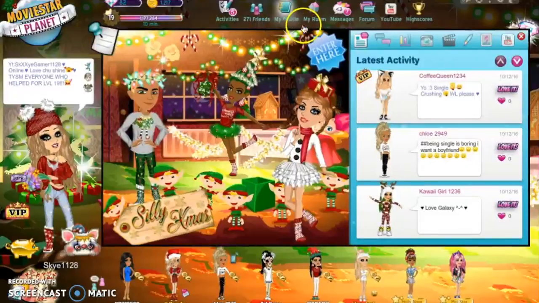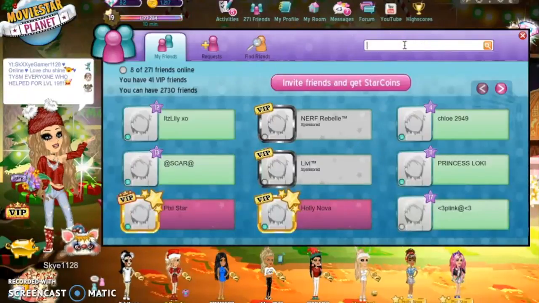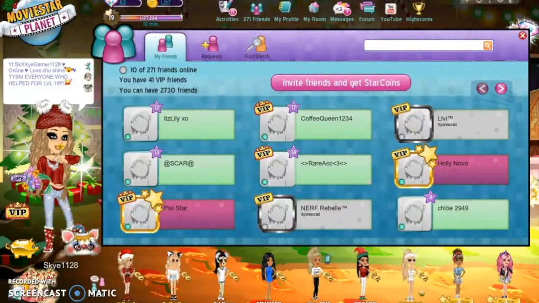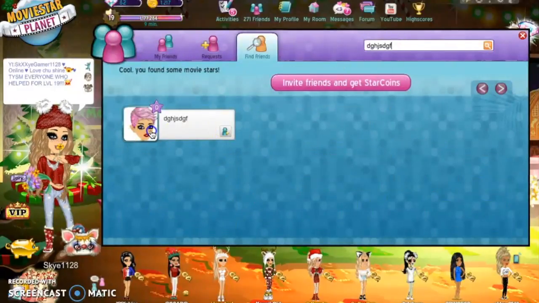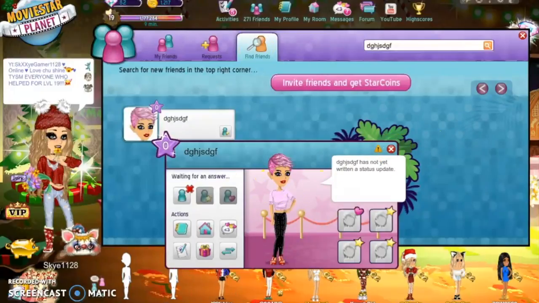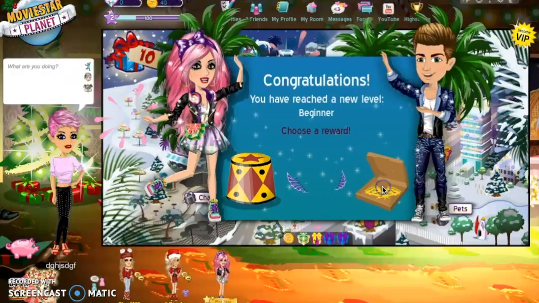Anyways, on your friend's account, you just want to copy and paste the name. Oh my god, my copy and paste, I just typed in the name and just copy it. Okay, now you just want to add it, and don't exit out of the profile. Now you just want to add it. Okay, just click accept, and you already are over here.